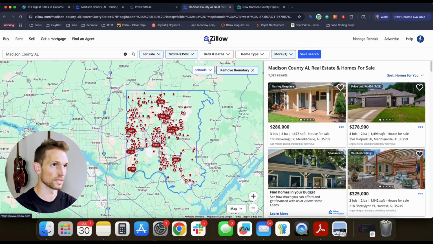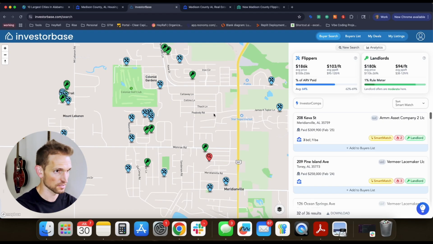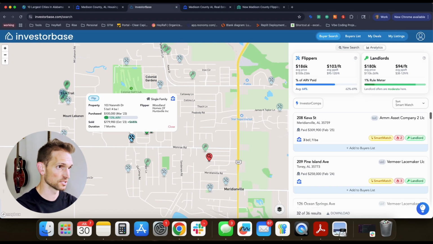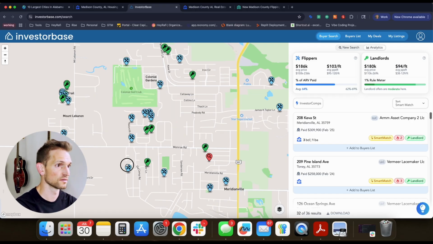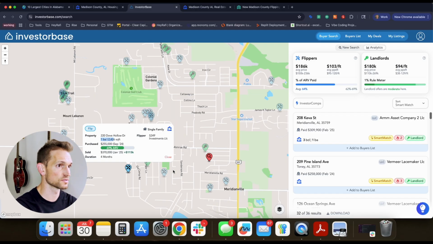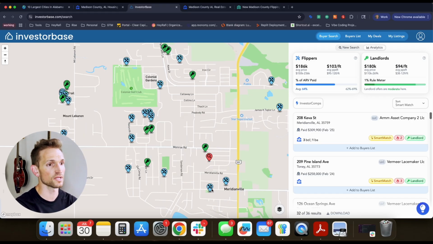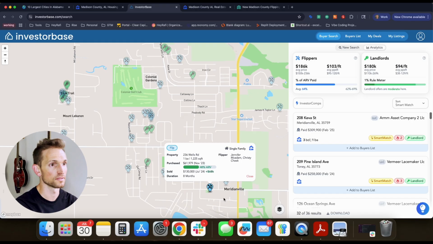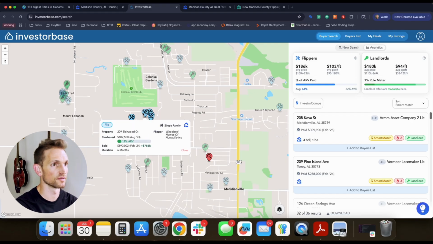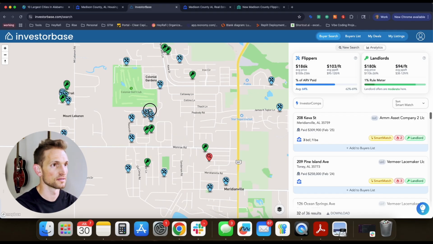I'm going to do one more double check though. I'm going to go back to Investor Base and look at all of these and double check. So yeah, it looks like this one was a single family. Looks like this one was also a single family, single family, single family. So that lines up. Actually, this one was an apartment. Sorry, single family, single family, single family, single family. Okay, so they're all single family.